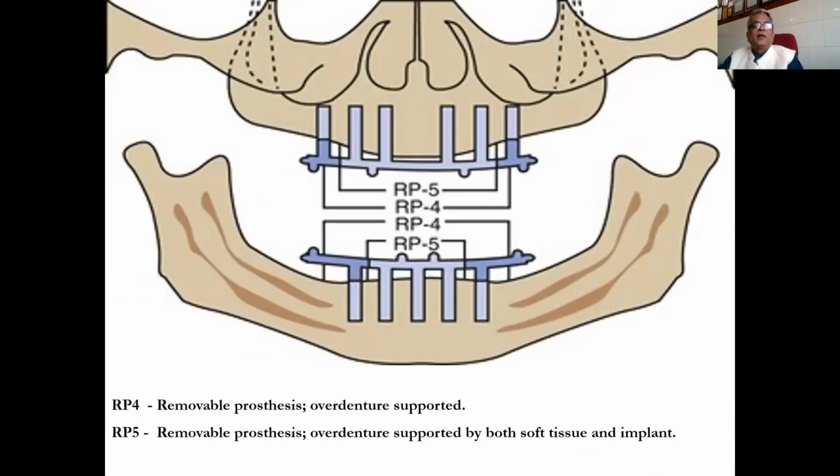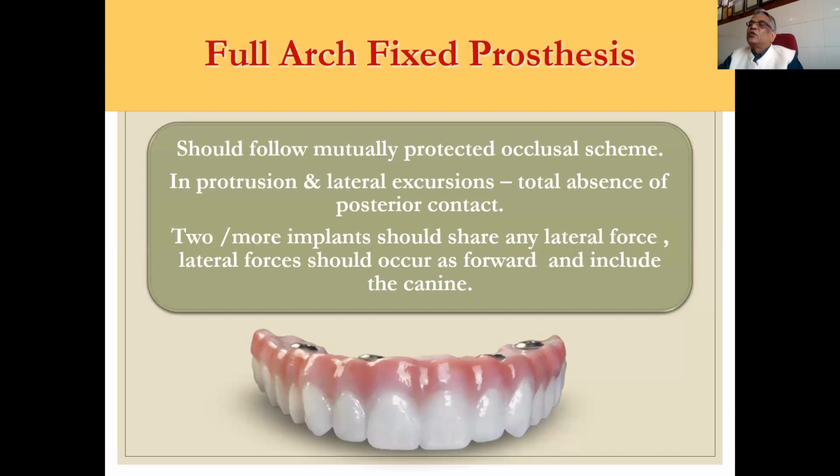In removable RP4 and RP5, we have different numbers of implants, and we are using bars and cantilevers. I will not go into details. And when we are talking of a full arch fixed prosthesis, it should follow a mutually protected occlusion scheme. In protrusion and lateral excursion, there should be a total absence of posterior contact, two or more implants should share any lateral force, and lateral force should occur as a forward movement and include the canine.